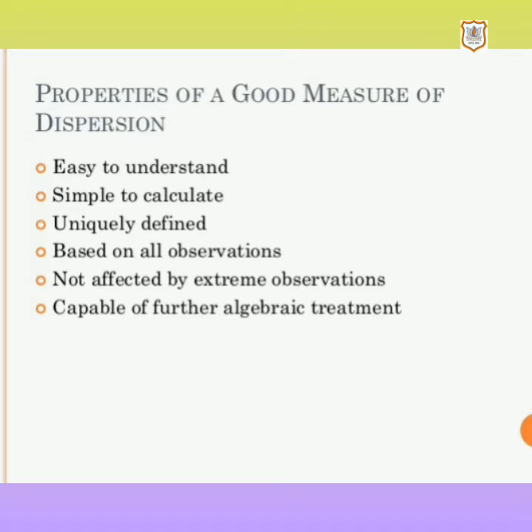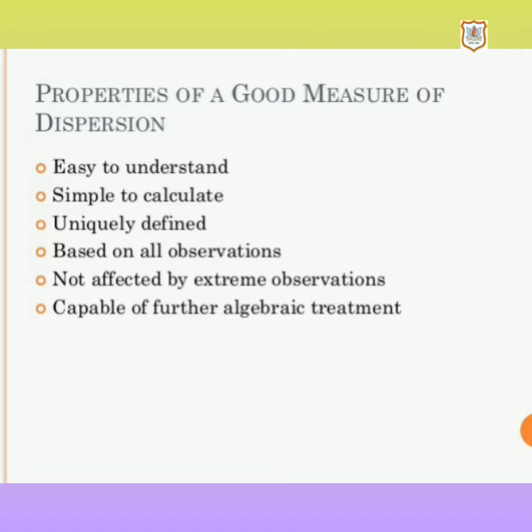Fifth, it is not affected by extreme observations, or it is less affected by extreme values. Sixth, it is capable of further algebraic treatment, that means it is suitable for algebraic operations. Other characteristics can be that it is less affected by sampling and it is useful for advanced study. So here we are done with the characteristics of dispersion.